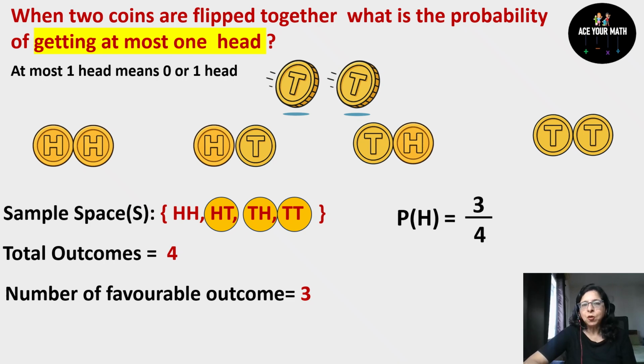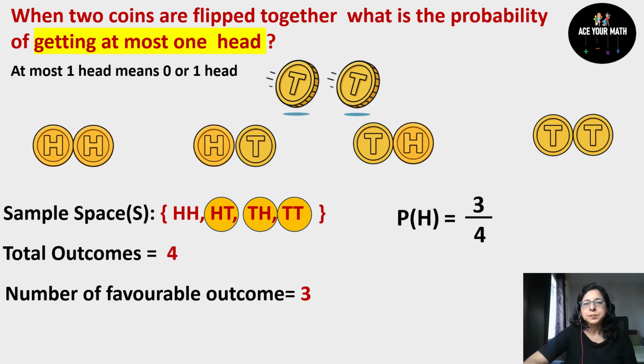Now put them in the formula. So favorable outcomes are 3 upon total outcomes are 4. So it is 3 by 4. So getting at most one head is also 3 by 4. So when it is written at most one head, it means one head or zero head. It means no head or one head.